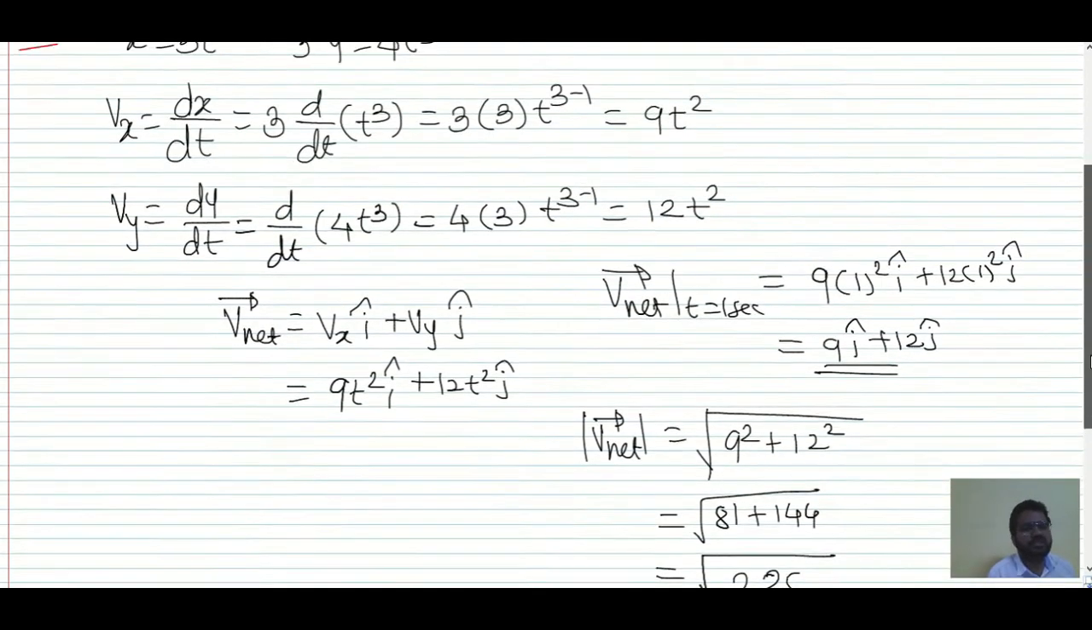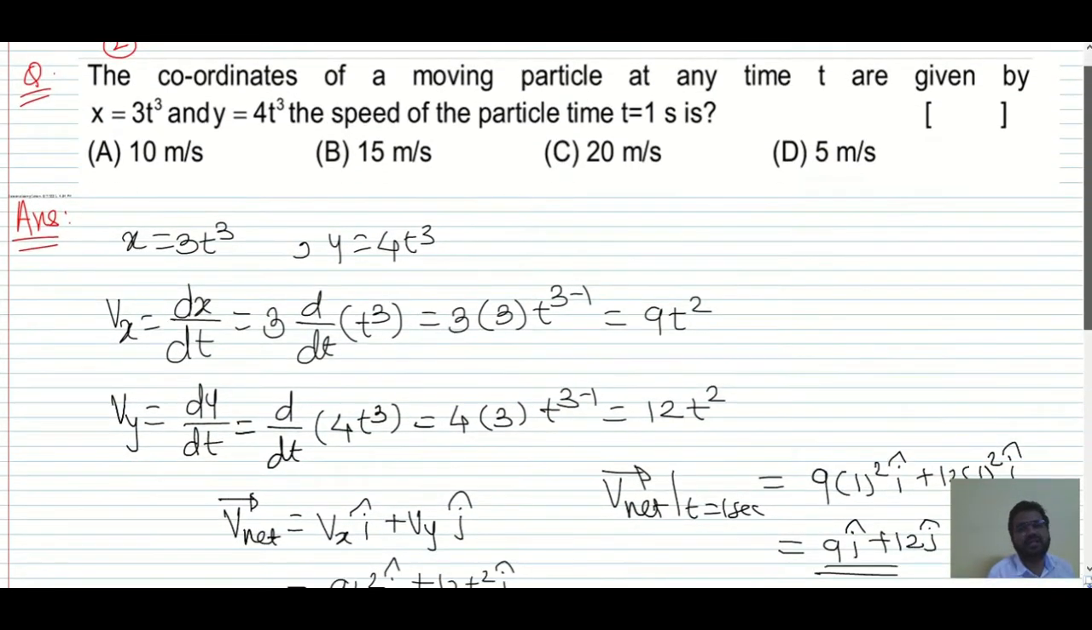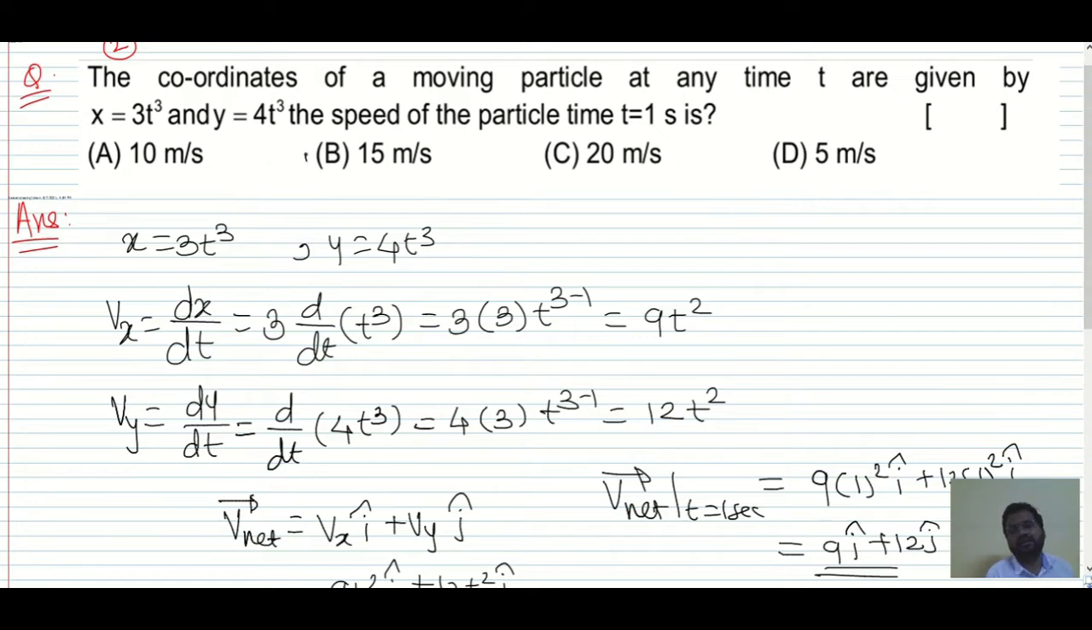So I hope this is clear. In vector form it is 9 i hat plus 12 j hat, and in magnitude we have 15 meter per second. So this is the second question we have.